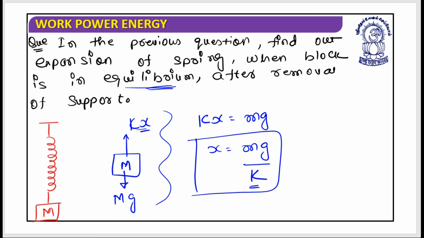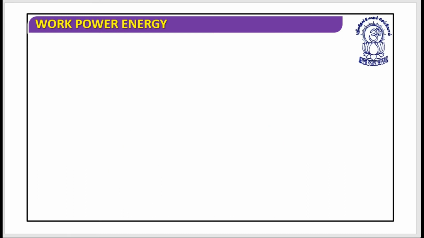Generally they are asking the cases of maximum or minimum compression. So now will you be able to solve this? Great. Let's work on the next question.